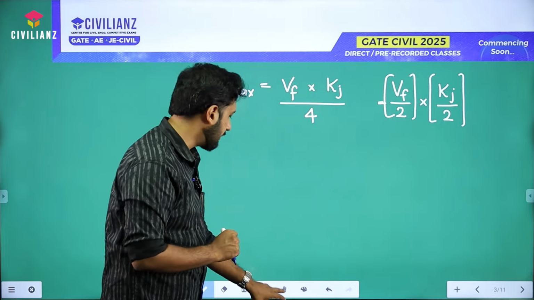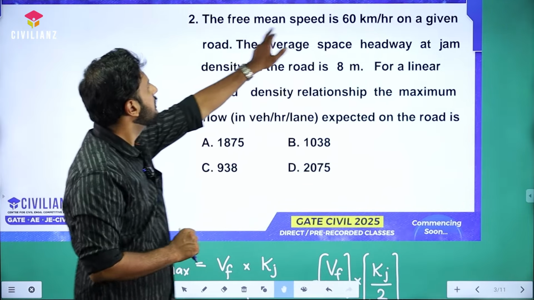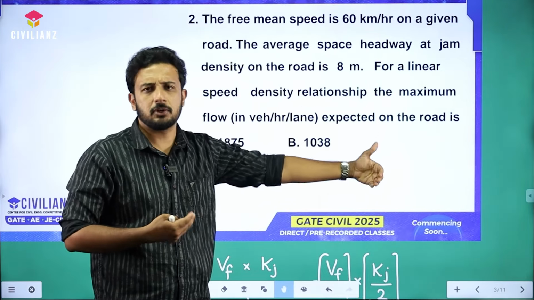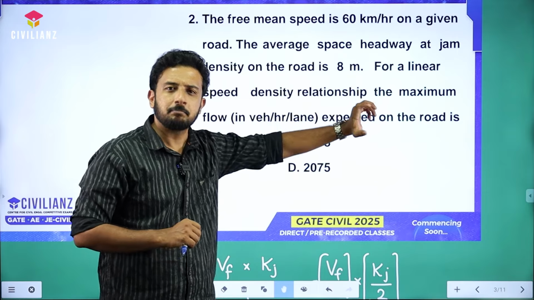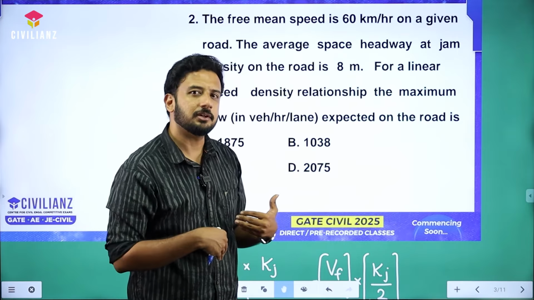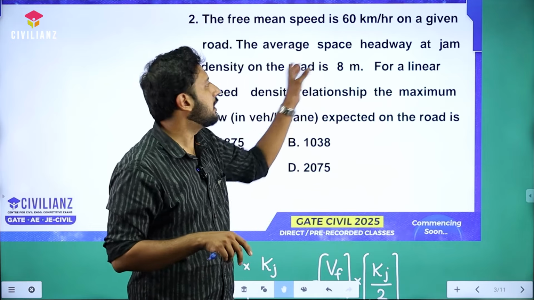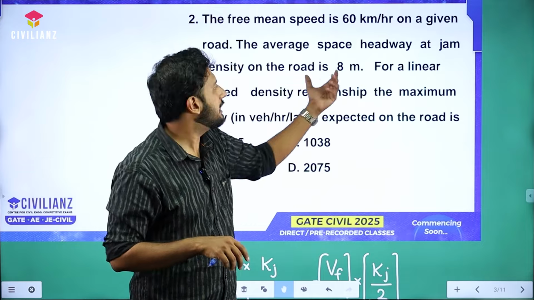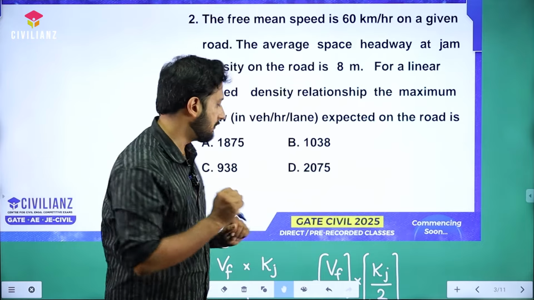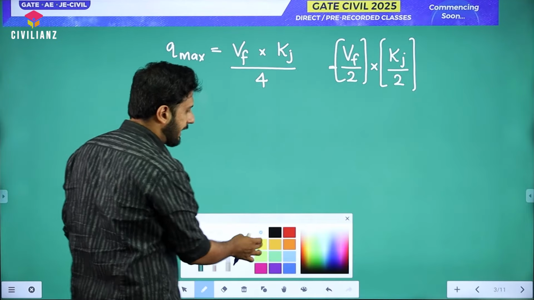But in this question, look at this question, they have given the free mean speed, which is nothing but the free flow speed, that is given as 60. But the jam density Kj is not given, right? Then how are we going to calculate the value of maximum flow? That's why they have given this particular data. The average space headway is 8 meter. So which means that they have given the Kj value indirectly.